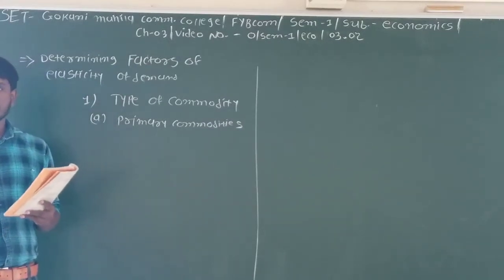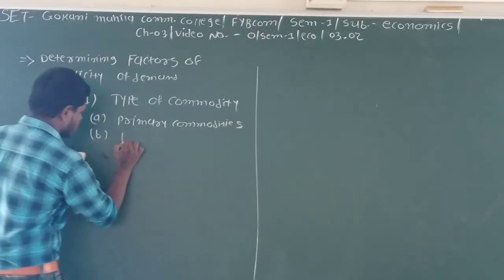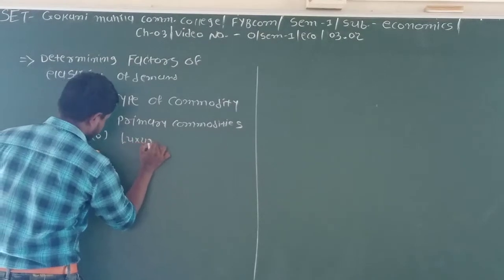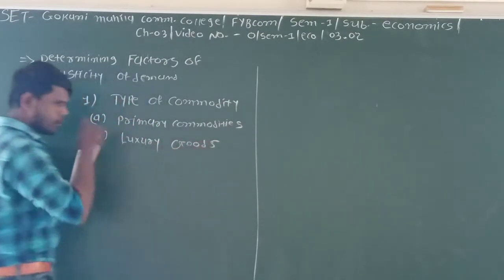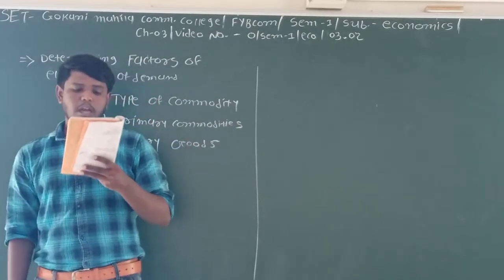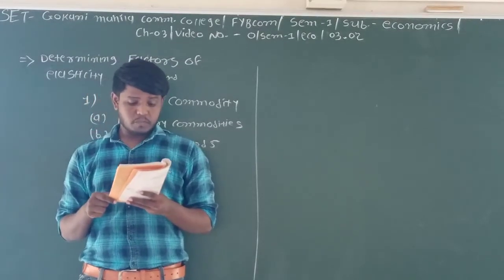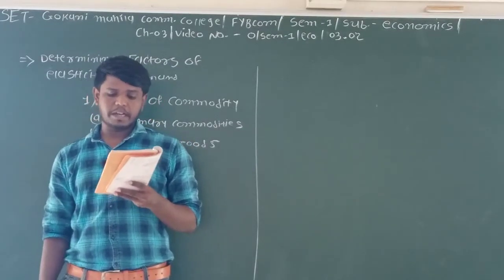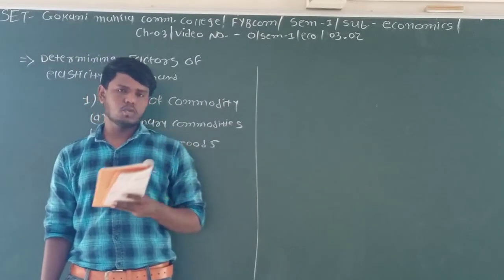The next thing in the types of goods is luxury goods. Luxury goods are not necessary for demand. If their price goes up, their demand decreases, but people want to buy such goods.